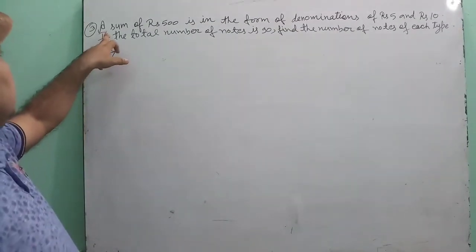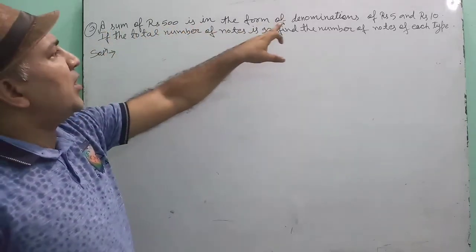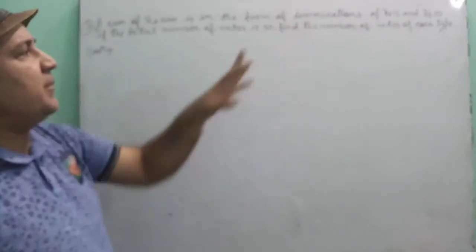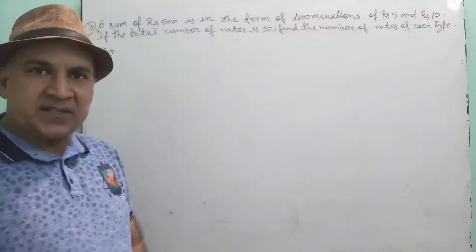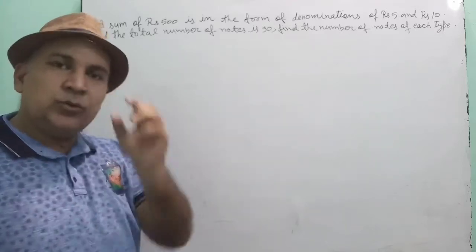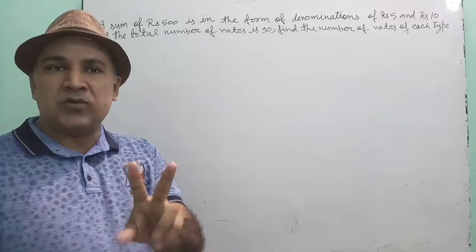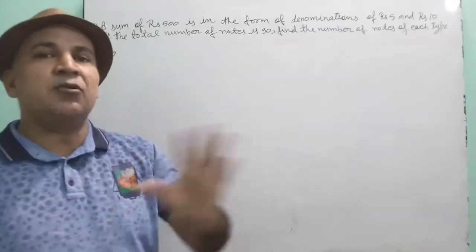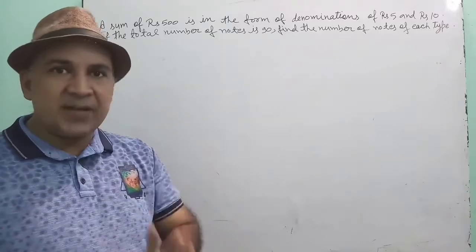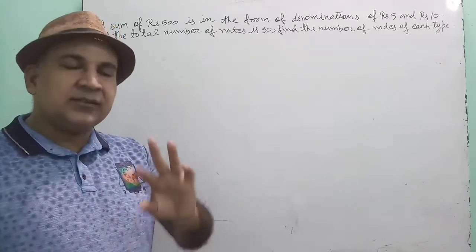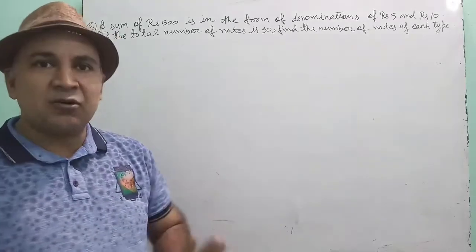According to the question, a sum of rupees 500 is in the form of denominations of rupees 5 and rupees 10. That means suppose you have 500 rupees and you have only two types of notes, 5 rupee notes and 10 rupee notes. Understood? Your total money is 500 rupees, and there are two types of notes only, 5 rupee notes and 10 rupee notes.